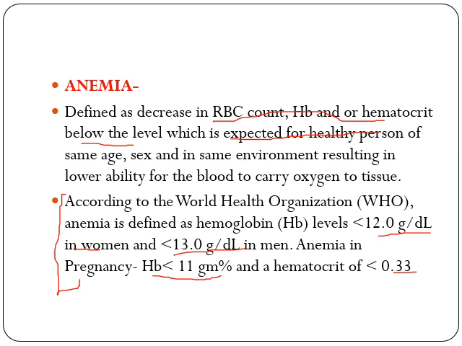But when we have to define the anemia, we should always remember that this will be defined only when there is decrease in RBC, hemoglobin and hematocrit below the level which is expected for healthy person of same age, sex and in same environment, with the additional value, that is hemoglobin less than 12 gram per deciliter in case of women and less than 13 gram per deciliter in case of men. In case of pregnancy, the hemoglobin level should be less than 11 gram% and the hematocrit level should be less than 0.33.